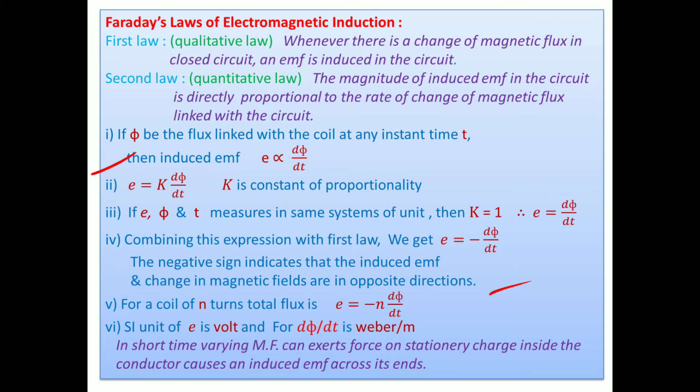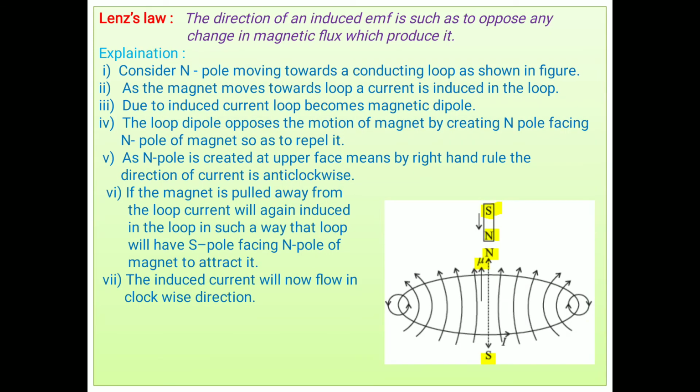Thereafter, we look at another topic: Lenz's law. Lenz gives the direction of the induced EMF. The direction of the induced EMF or induced current is such as to oppose any change in magnetic flux which produces it.